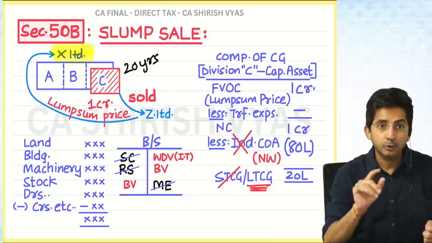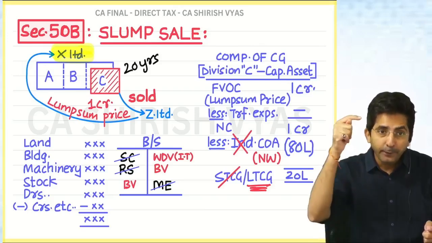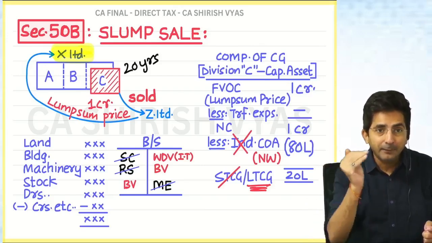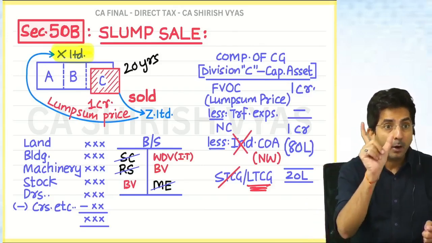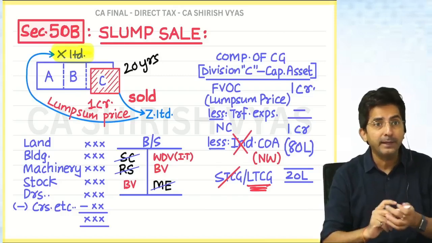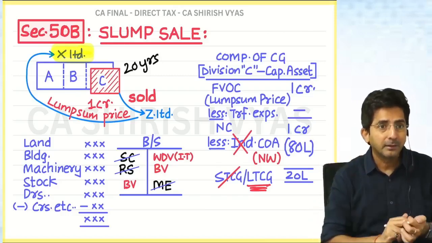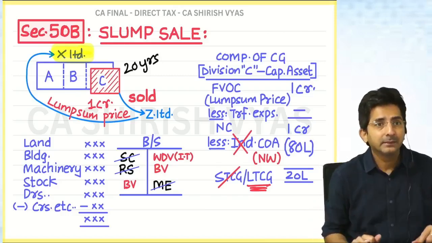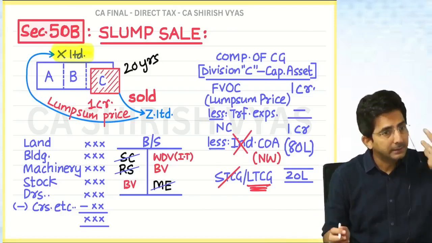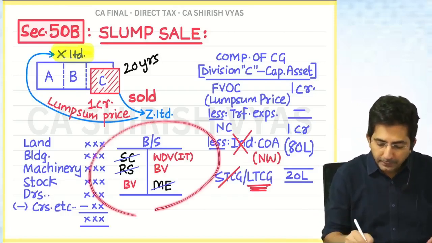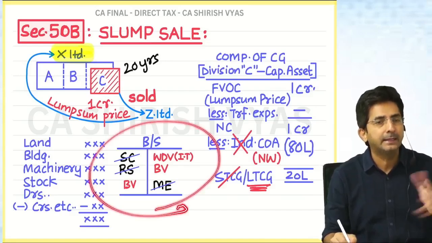So it is understood, but the law has clarified that if in your balance sheet there are 35AD assets, see, accounts people, even for 35AD, they provide depreciation. But for the taxman, 35AD means nil value. So if in the balance sheet there is a 35AD asset, take nil value.